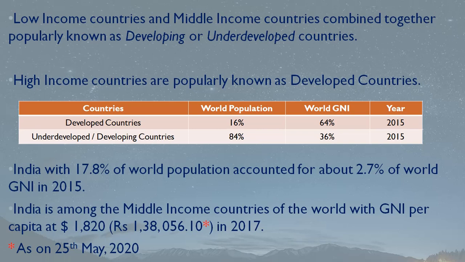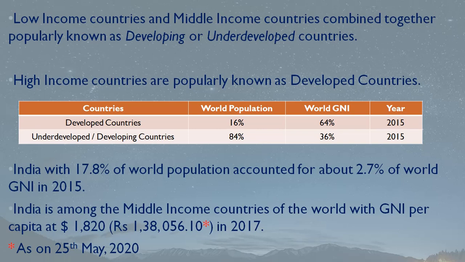So it counts 17.8% of world population, yet it counts only 2.7% of the world gross national income in 2015. This is the data. So now you can see here how poor we are.